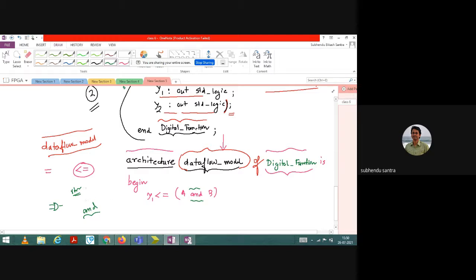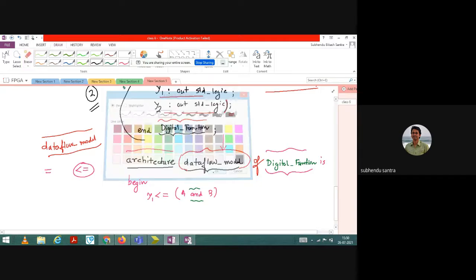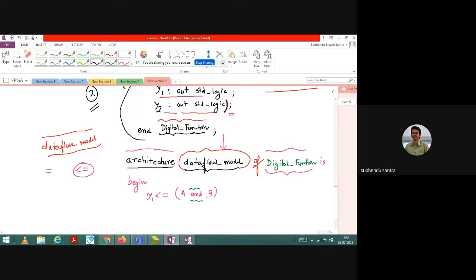But since we are using standard logic, under that library AND means AND gate. If you like to write in capital letters, you can write, but it is not case sensitive. Why make life complex? So just write A AND B.